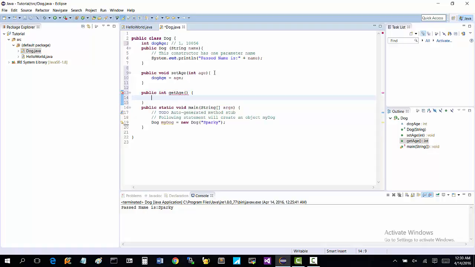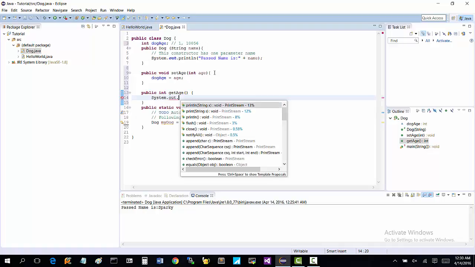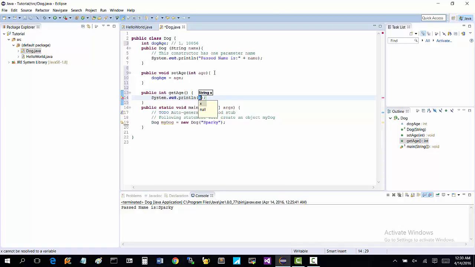Let's do a System.out.println, and we'll say "Dog's age is", plus dogAge. We can use dogAge right down here because it's encapsulated in the class Dog. It's an instance variable, so we can use it in all of our methods because it's instantiated.